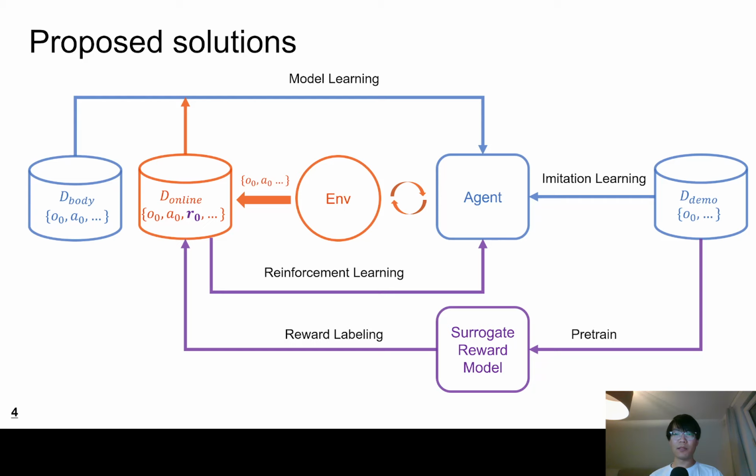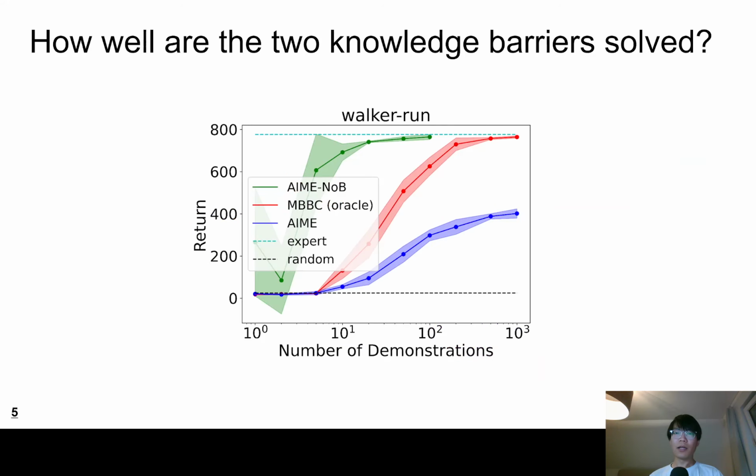We implement this proposed solution upon AIM to have AIM-NB, AIM with no barriers. As a result, we showcase that AIM-NB can efficiently solve the two knowledge barriers and significantly outperform the baseline. With AIM-NB, we only need as few as 5 demonstrations to achieve near-expert performance.